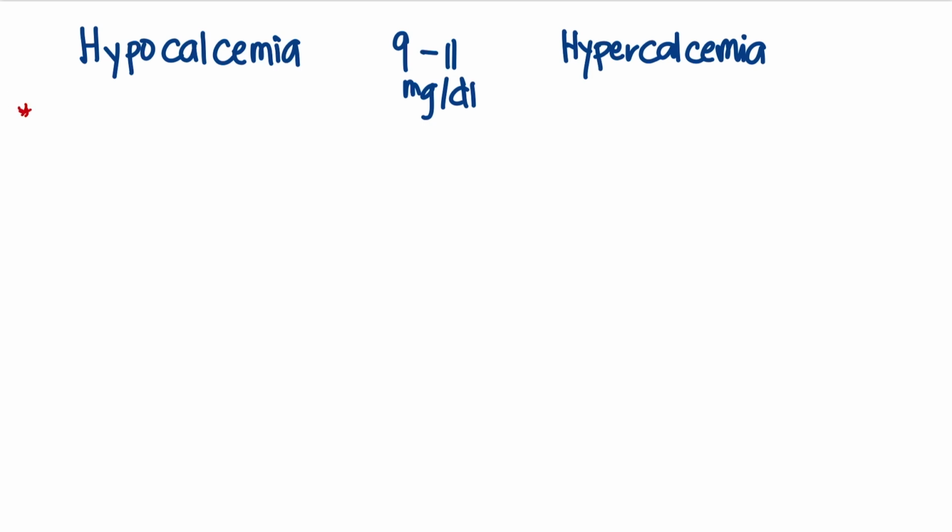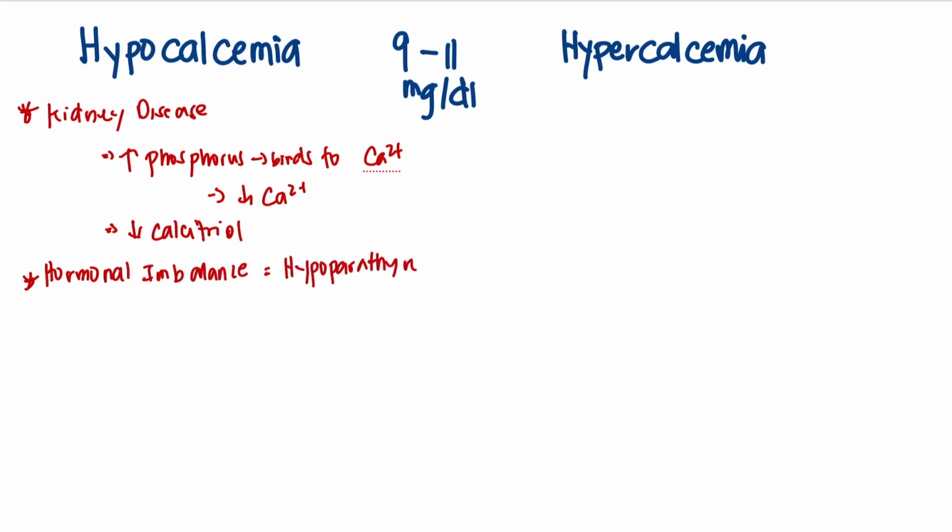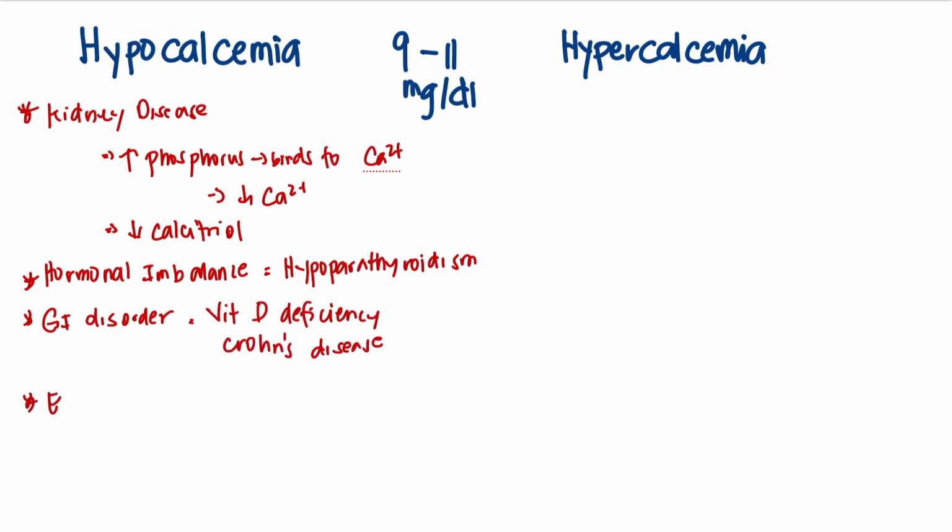One of the common causes of hypocalcemia is kidney disease. When the kidneys fail, phosphorus levels rise, binding to calcium and lowering its availability. Vitamin D activation is also affected. Another is hormonal imbalance, especially in conditions like hypoparathyroidism. Gastrointestinal disorders that lead to vitamin D deficiency, such as Crohn's or celiac disease, may have an impact on low calcium levels. Calcium loss can happen due to certain medications like diuretics.